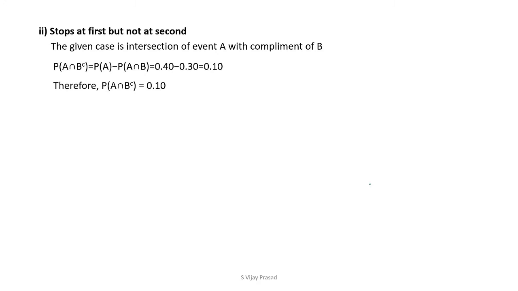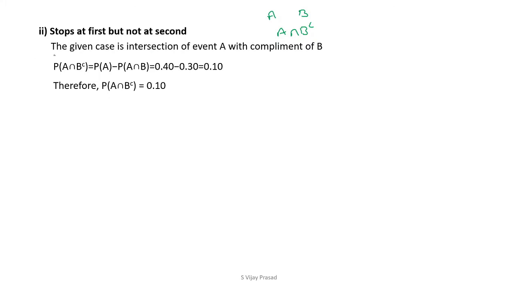In the second one, stop at the first signal but not the second. Stop at only the first signal but not the second. Stopping at the first signal is event A, and not stopping at the second is B. A but not B, which means complement. You have to take the intersection, P of A intersection B complement.